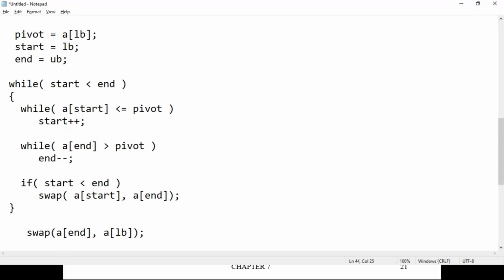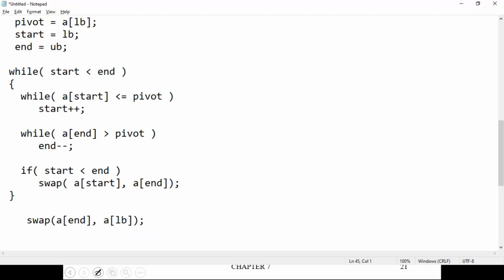Pivot is the LB value we are storing in another variable, but actually the array locations should be swapped. Whatever value pivot contains from the LB location, that should be swapped with the element at end location.